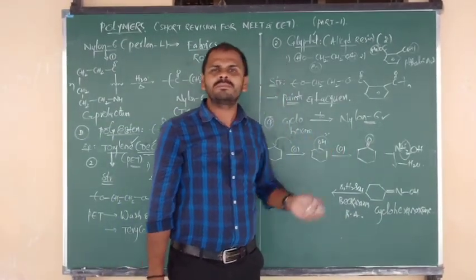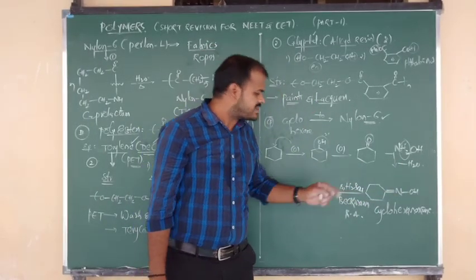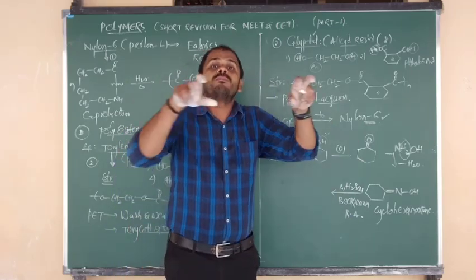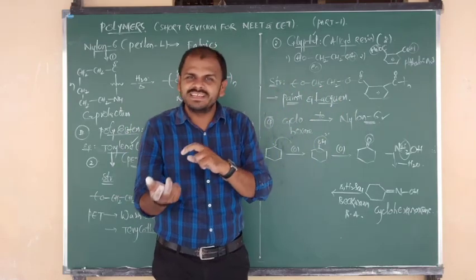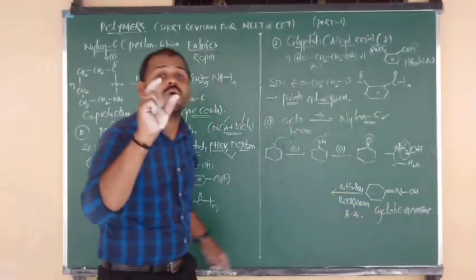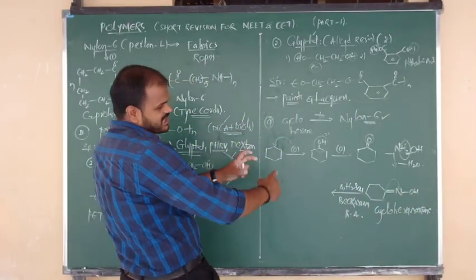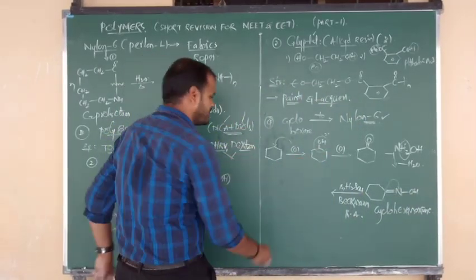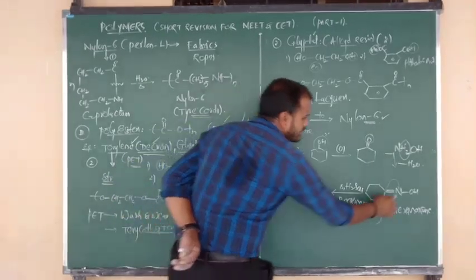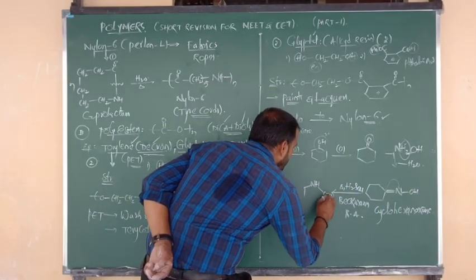In the Beckmann rearrangement, the oxime in the presence of H2SO4 undergoes rearrangement and changes into a larger membered ring. For suppose a 5 membered ring changes into 6 membered, and 6 membered changes into 7 membered with the help of the heteroatom nitrogen. Cut this bond here and expand with nitrogen. So 6 membered becomes 7 membered using nitrogen. Good. So what we can write now? It is connected to NH, nitrogen and hydrogen. Again, the next carbon is connected to C double bond O.